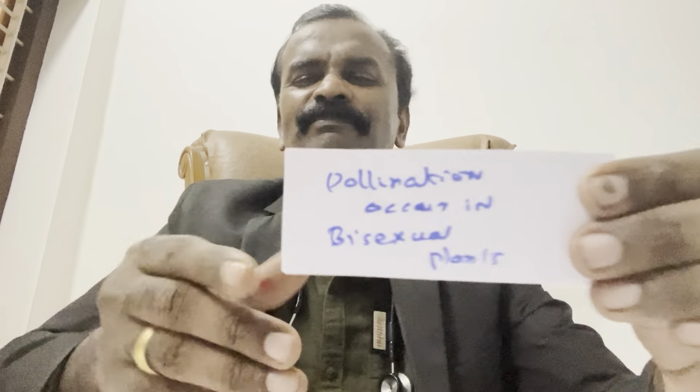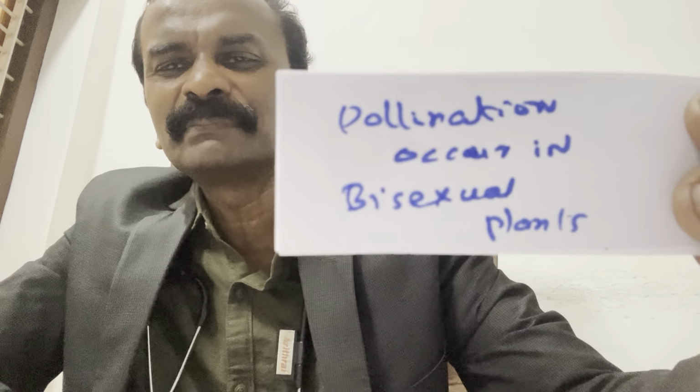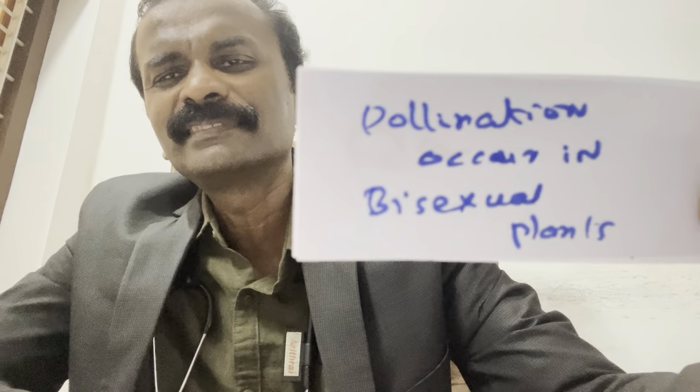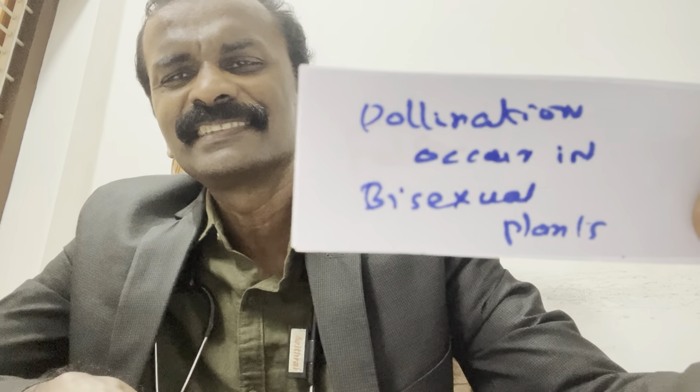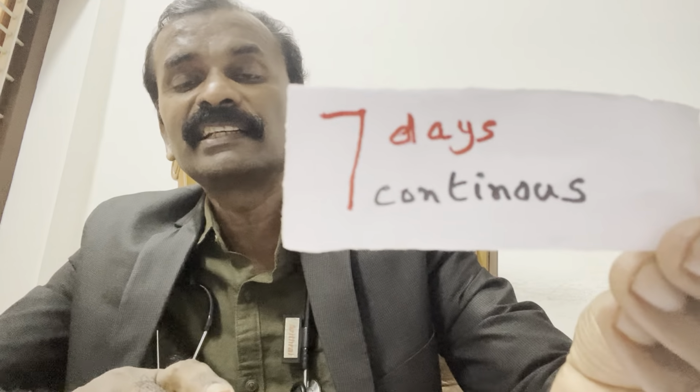See the next question. Pollination occurs in bisexual plants. True or false? Now you know the answer. It occurs in dioecious plants, so it's a wrong statement. This is how you should prepare for NEET. For that, you must practice seven days of continuous recall. Otherwise, tomorrow afternoon you will forget everything.